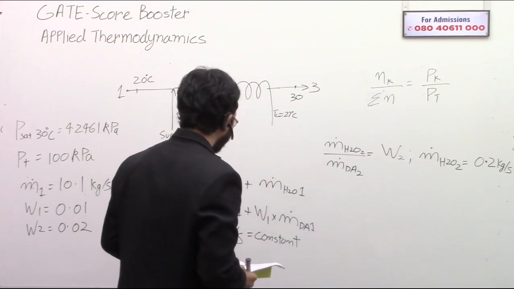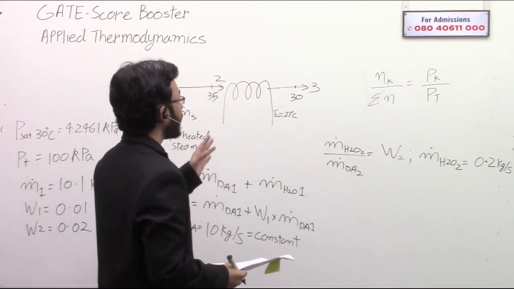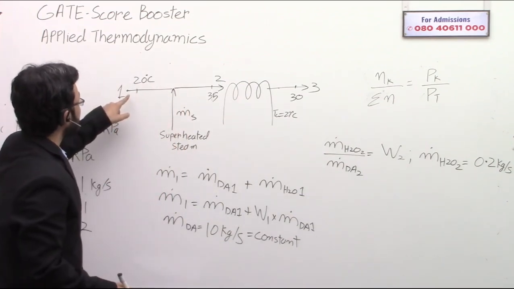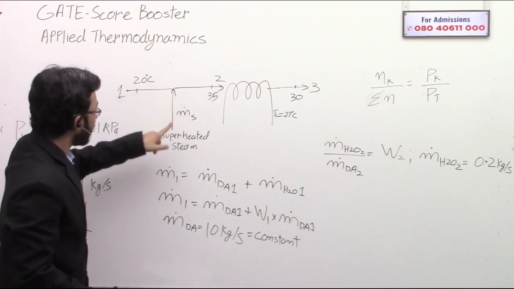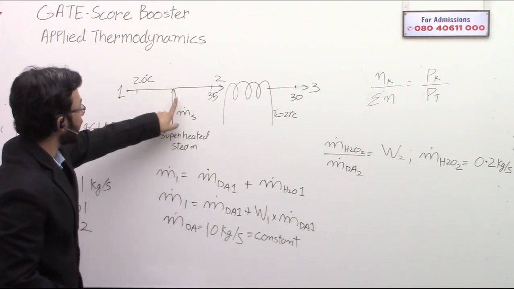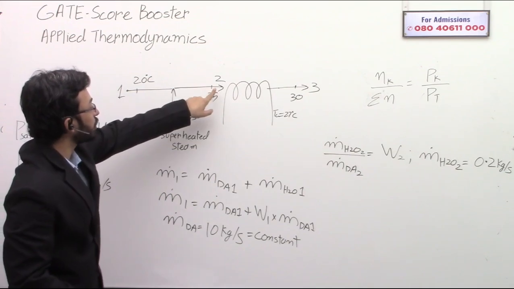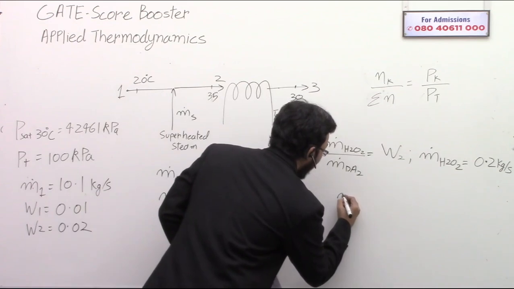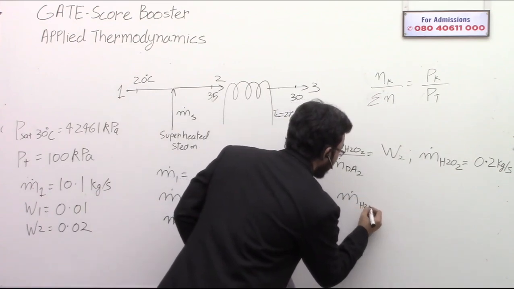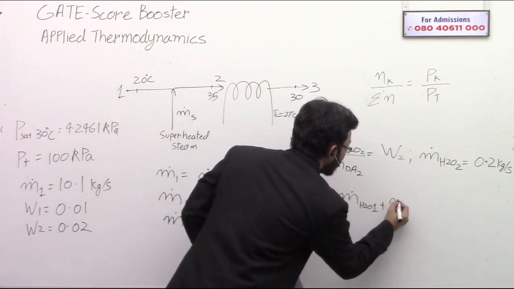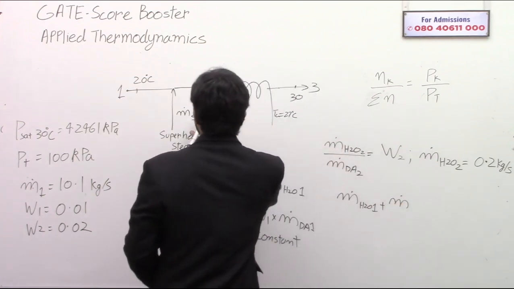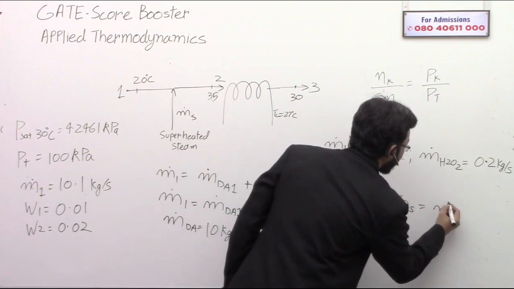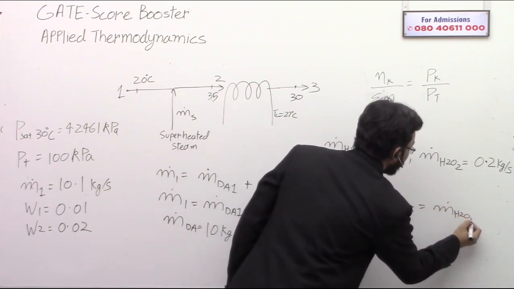So now basically what I am going to do is, the mass of water vapor coming in plus the mass of water vapor coming in from the superheated steam is equal to the mass of water vapor at point 2. Correct? That is the mass of water vapor H2O at 1, plus the mass of water vapor from the superheated steam, is equal to the mass flow rate of water at 2.